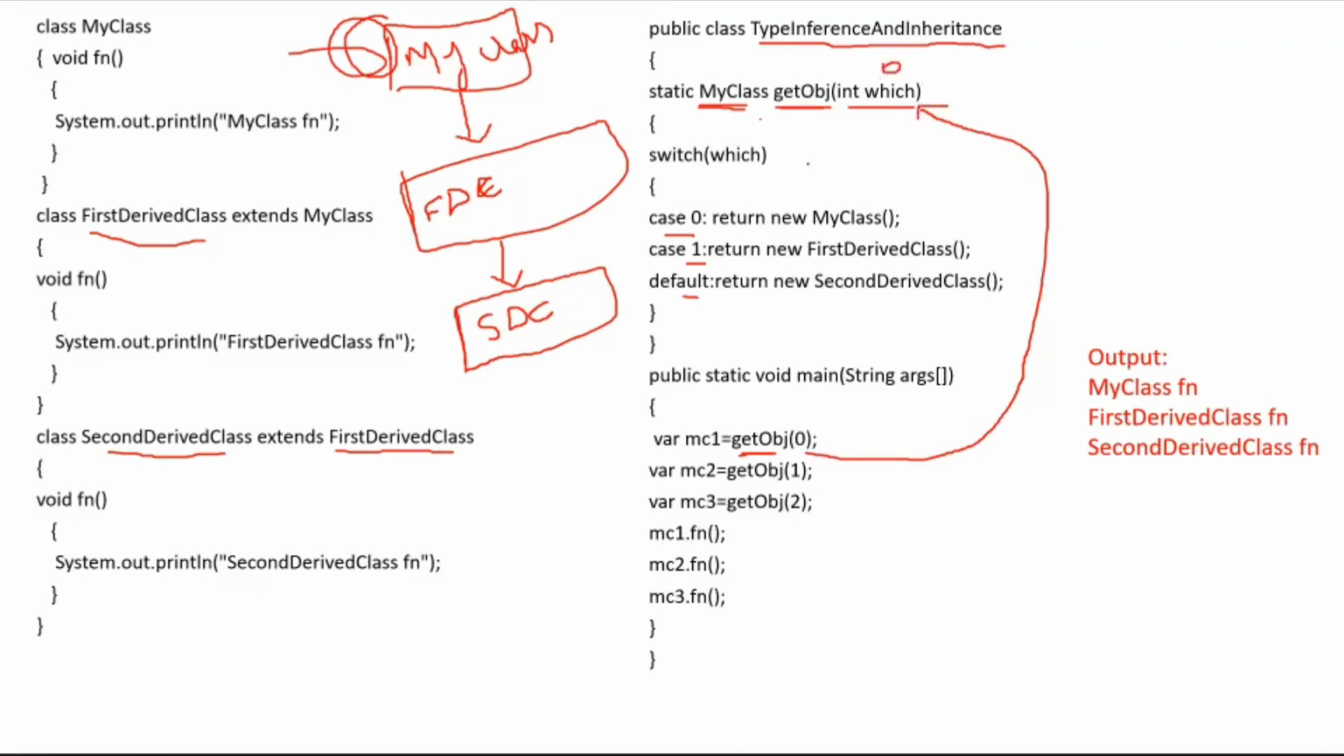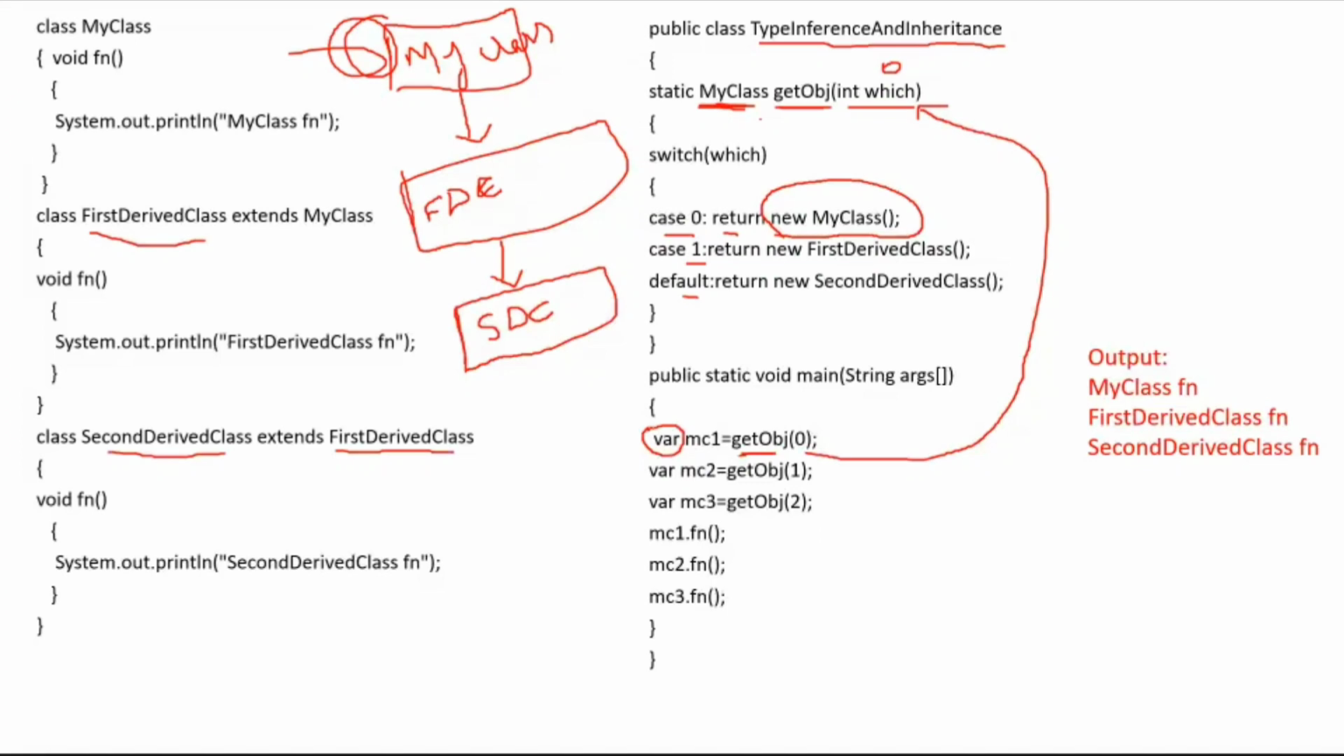So that time it will come to case 0, and here I'm creating an object for my class, and the type is also my class. So now this var is going to act as what type? What is the return type of that function?